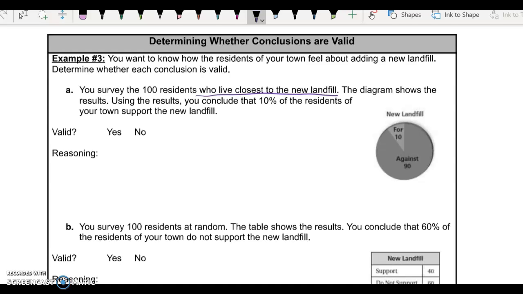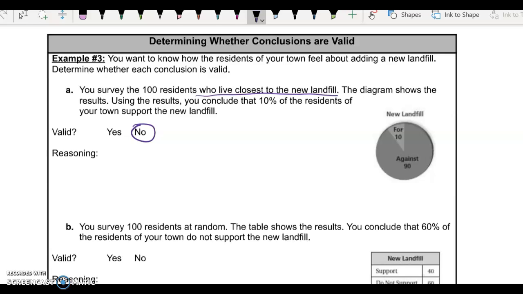So we had 90% that was against it and 10% that was for it. So against it meaning they didn't want the landfill, for it meaning go ahead, put that in there. So the diagram shows, like we just said, that you conclude that 10% of the residents of the town support the new landfill. Is it valid? So is this a valid result? The answer is no.